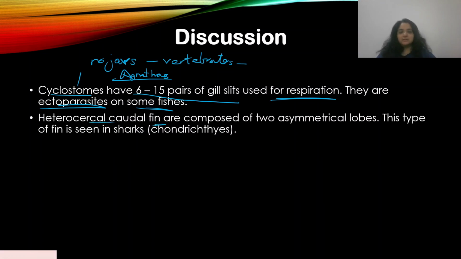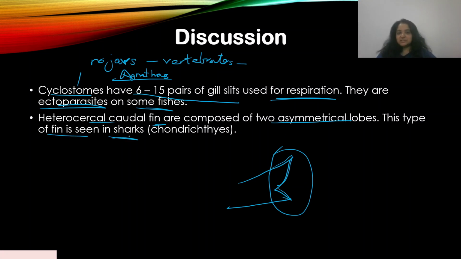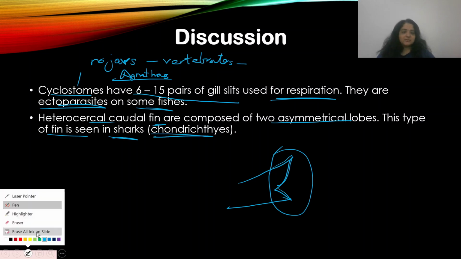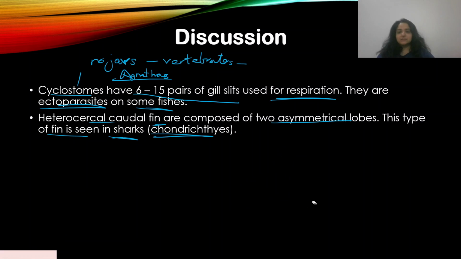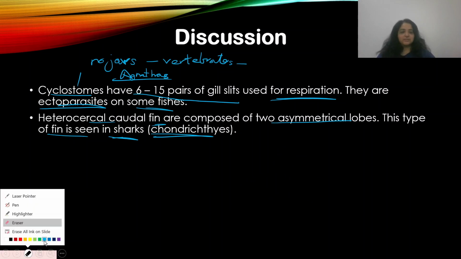Heterocercal caudal fin is composed of two asymmetrical lobes, so it's like this, okay, this one is bigger than this one. So it's the caudal fin, the back fin. Caudal means tail, and heterocercal means they are asymmetrical, so one is bigger than the other. This type of fin is seen in sharks, and sharks are what? Chondrichthyes, that's where the heterocercal caudal fin is found.